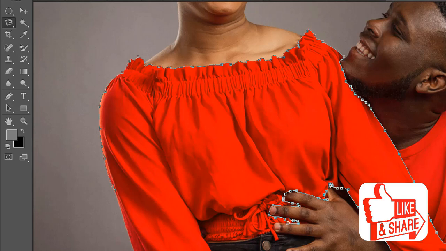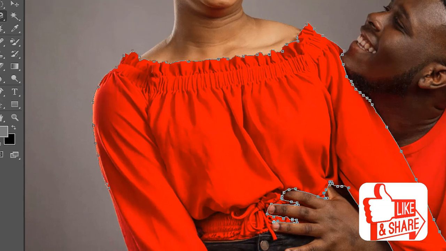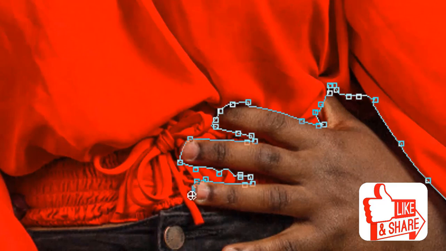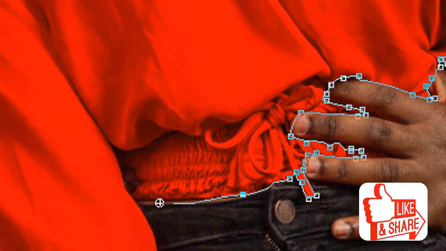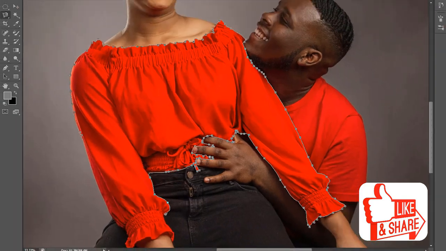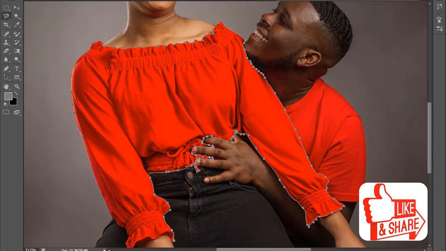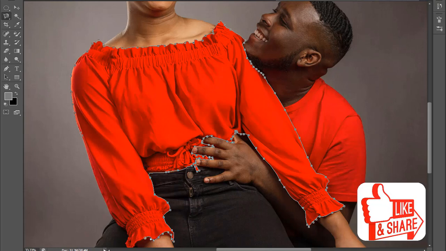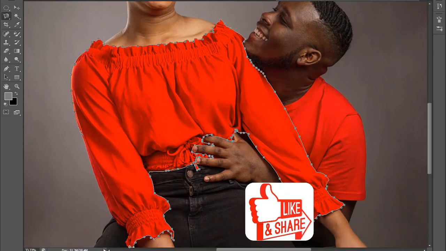Okay. Like I said, some areas can be very tricky. Like this little red that I have to select now. I have to make sure that I get it right. And we're back to easy ground again. So I select. The sleeves are also very important. So we are getting there.